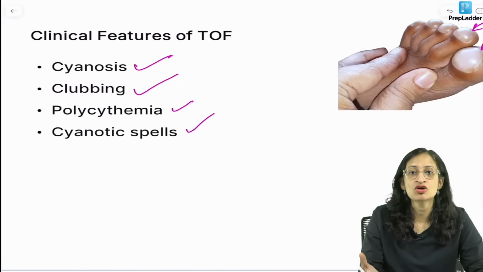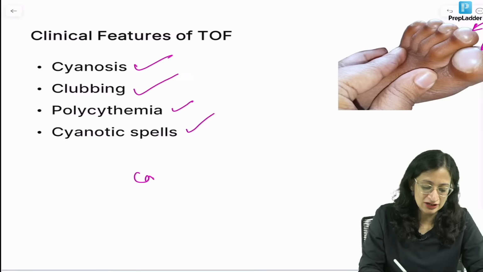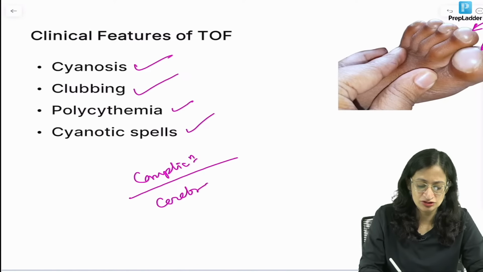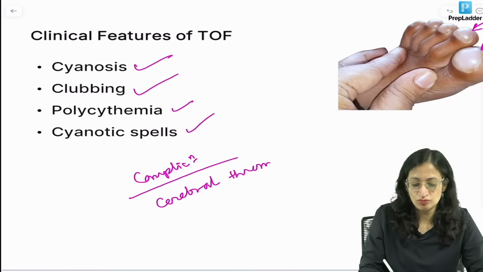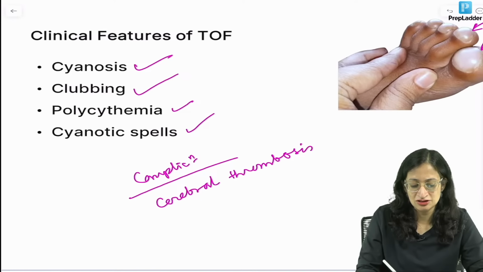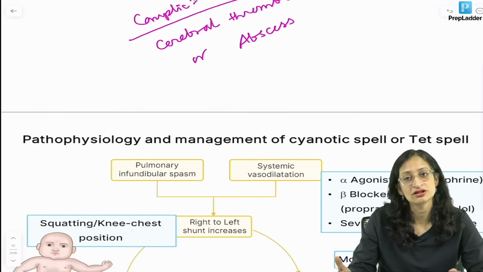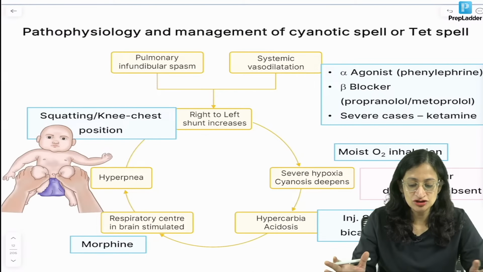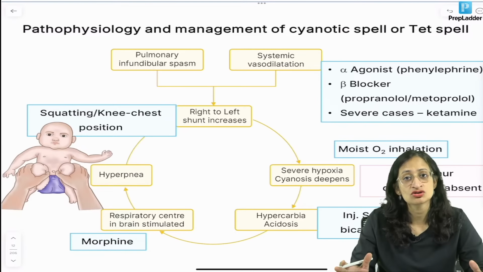And because of this polycythemia, there can be complications like cerebral thrombosis or cerebral abscess, because of the sluggish blood flow due to polycythemia. Now, pathophysiology and management of cyanotic spells is also very important.